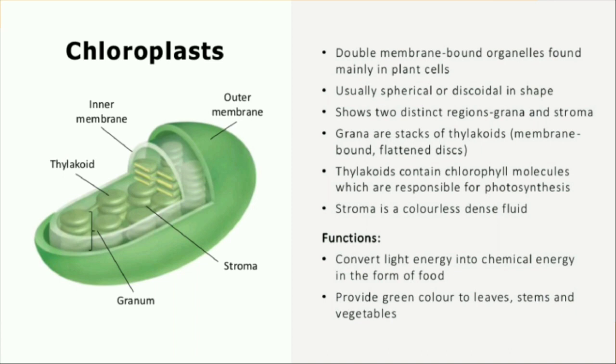So this whole thing, the membrane layers inside, is called the stroma. Plastid is actually similar to mitochondria. Plastid is also a double membrane structure. And like mitochondria, plastid also has its own DNA and ribosomes.